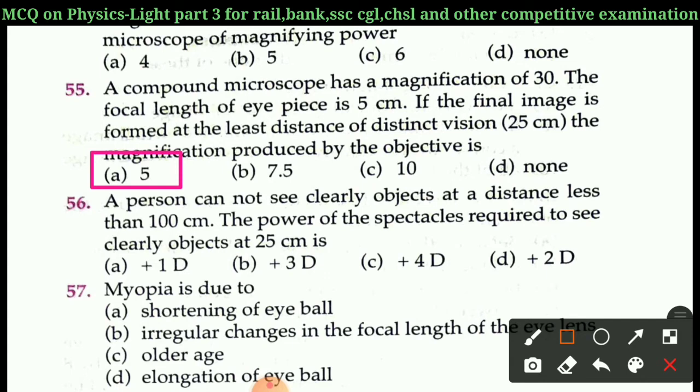Next question is question 56. A person cannot see clearly objects at a distance less than 100 cm. The power of spectacles required to see clearly objects at 25 cm is A 1 diopter, B plus 3 diopter, C plus 4 diopter, D plus 2 diopter. Right answer of question 56 is plus 3 diopter.